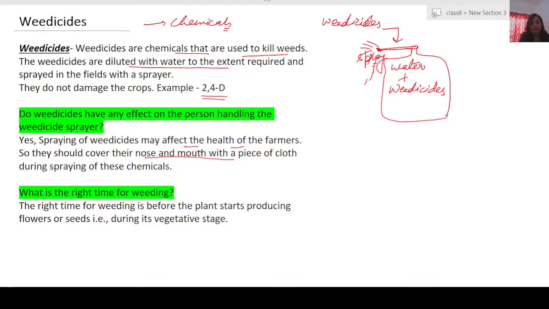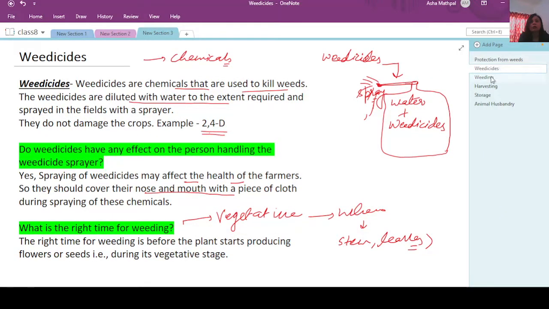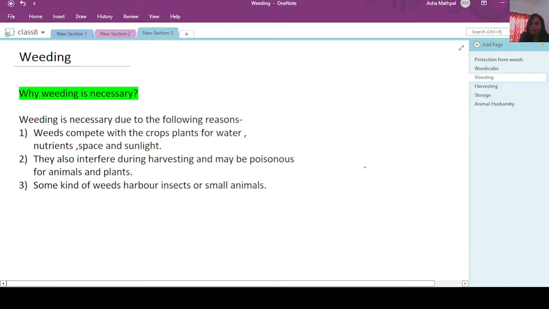Now what is the right time of the weeding? The right time of the weeding is during the vegetative growth. Vegetative growth means when it is in the stage of only development of the stem, leaves and so on. During the reproductive stage, that is when they are about to give the flowers, fruit and the seeds, during that time weeding should not be done basically. Now we will see more about the weeding, that why it is necessary.